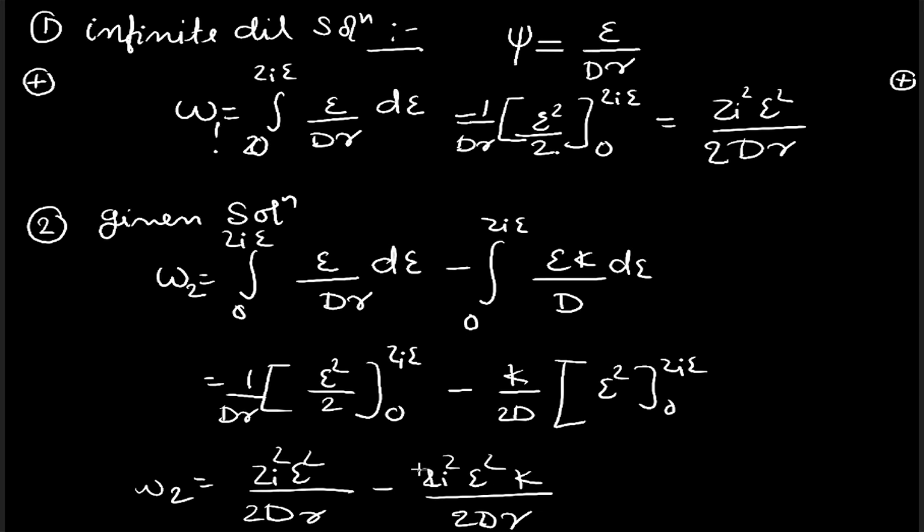This is the amount of work done when we are charging a given solution, and as we have seen, the net amount of work done will be W2 minus W1.